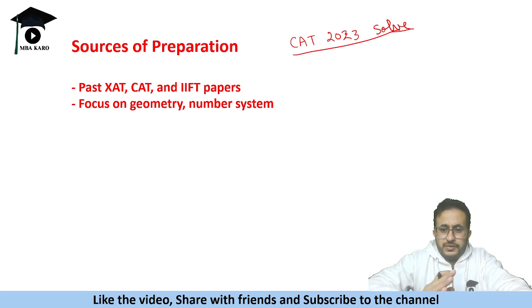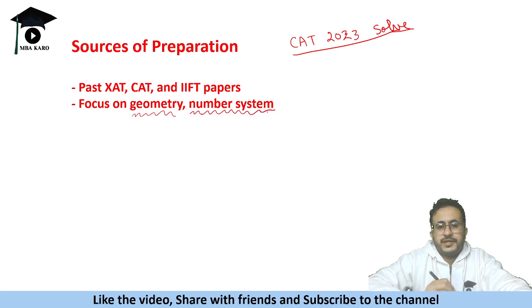So even if you are slow, pick certain questions, and as I said, you can maximize your score in one or two of the sections. So try doing that. And as I mentioned previously, focus on geometry and number system, because this is something which is often asked in good number.